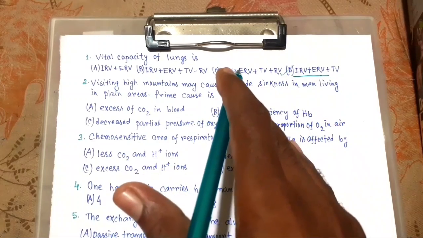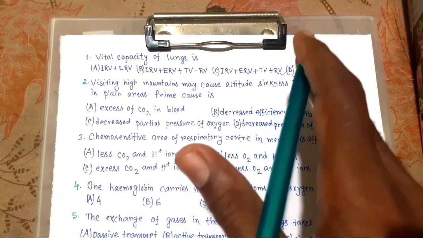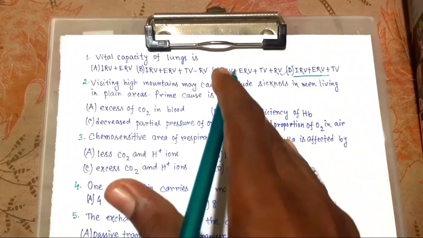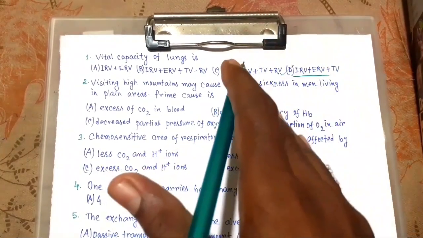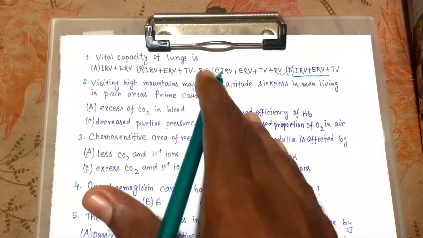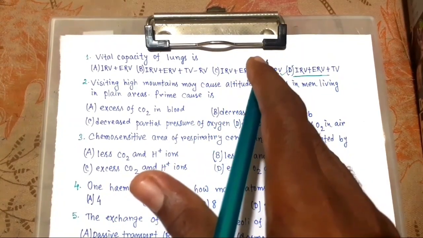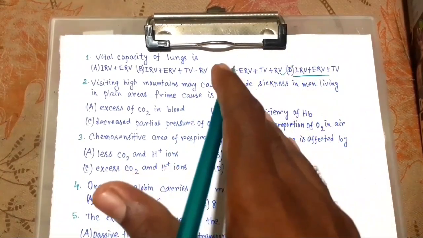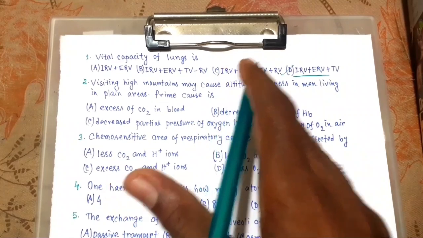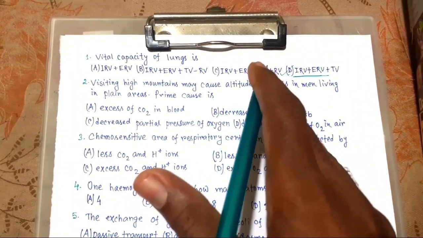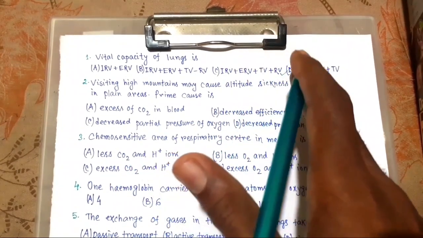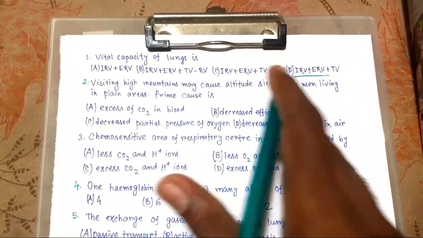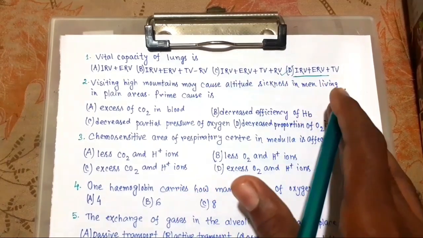During normal inspiration or expiration, the volume of air is tidal volume. Here, by forcible inspiration, that we call inspiratory reserve volume, and the amount is 2500 to 3000 ml. And what is ERV?